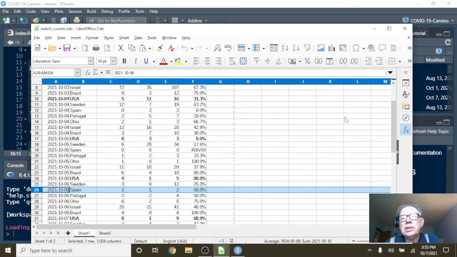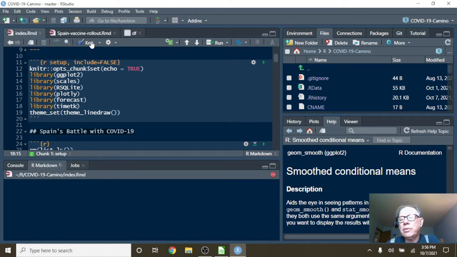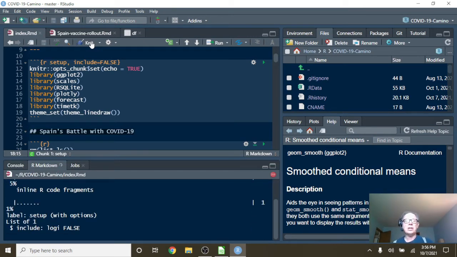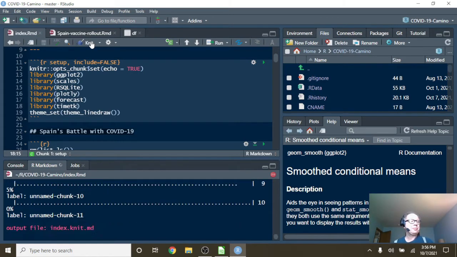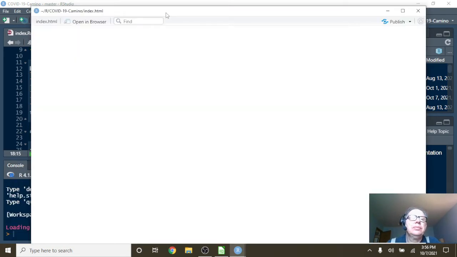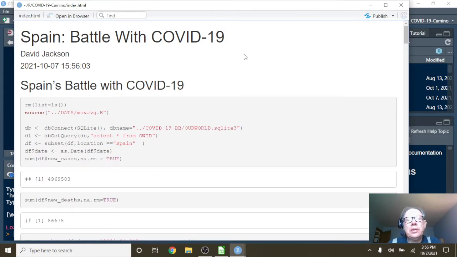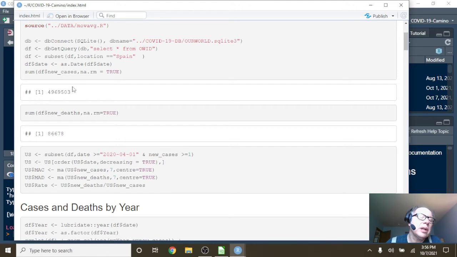All right. So anyway, let's get on with the show here. We need to remind ourselves that Spain only records COVID-19 data Monday to Friday. So instead, they add Saturday and Sunday's numbers onto Monday's numbers. So let's just round this up to say 5 million cases for Spain right now, okay?